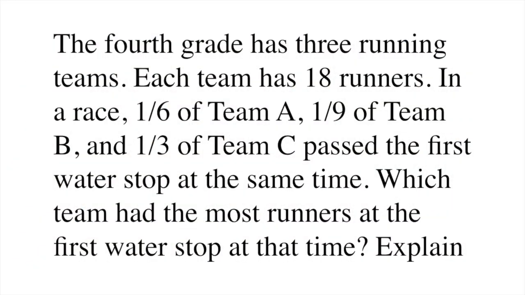And for our second question today, it says, the 4th grade has 3 running teams. Each team has 18 runners. In a race, 1/6 of Team A, 1/9 of Team B, and 1/3 of Team C passed the first water stop at the same time. Which team had the most runners at the first water stop at the same time? And then explain your answer. Think for a second.